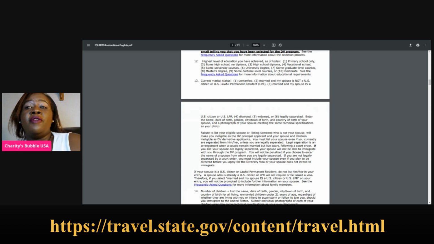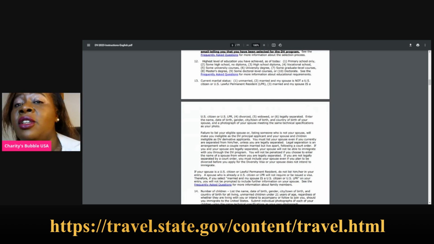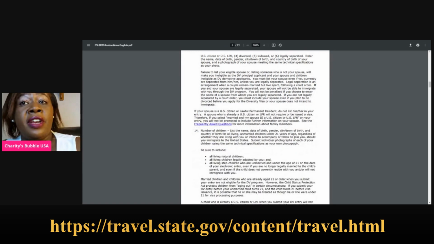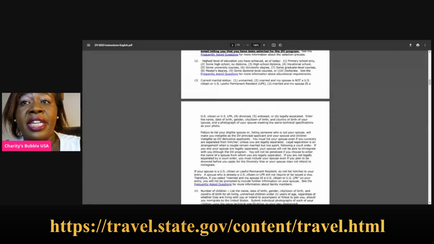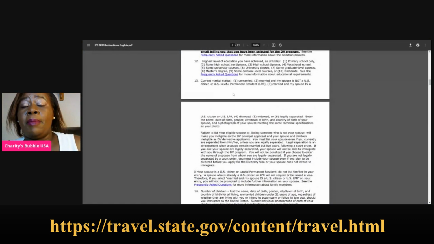So if you're married, you have to enter the spouse's name, the date of birth, the gender, where they were born, and which country they were born. Very, very important. And make sure that you have a photograph of your spouse that meets the same technical specifications as your photo. Very important information there that we are reading about how we are going to apply for our DV 2023.